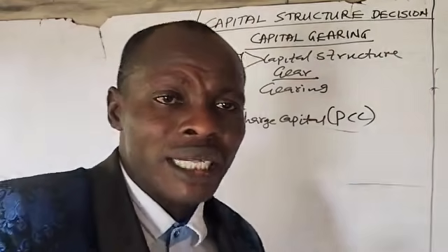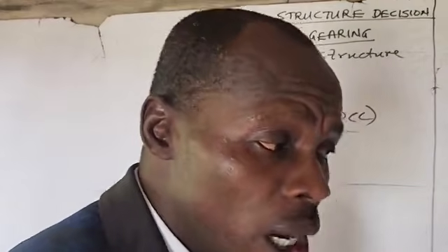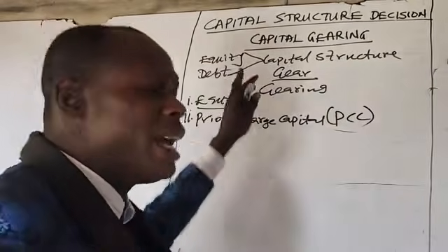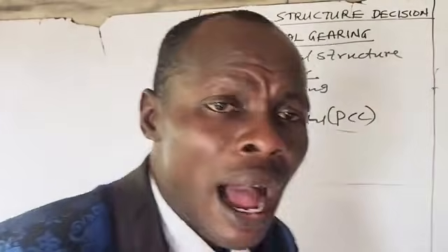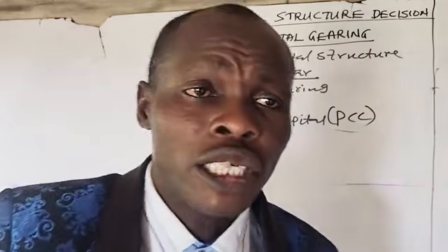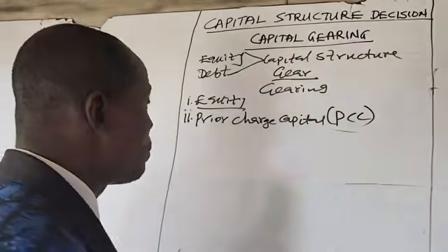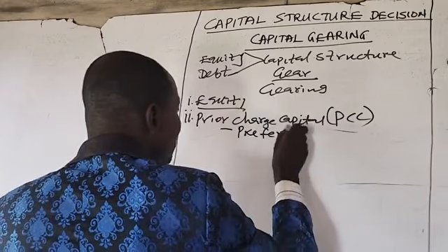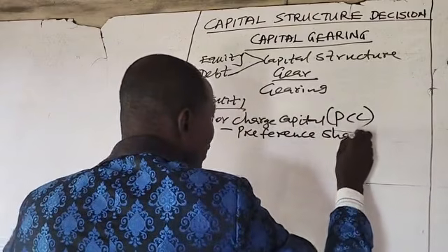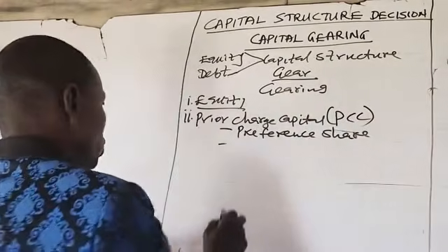They normally receive their settlement prior to ordinary shareholders. Their claims have to be met before ordinary shareholders will receive any returns. Examples of prior charge capital include the preference shares, preference share capital. Then we also have long-term liabilities.